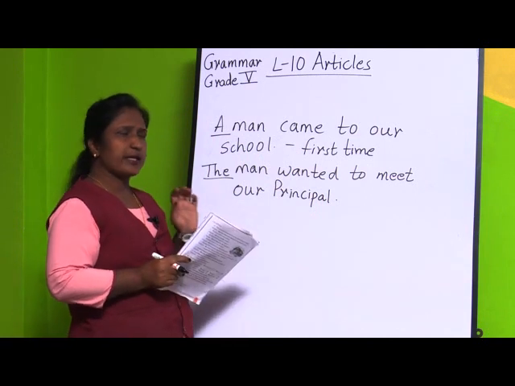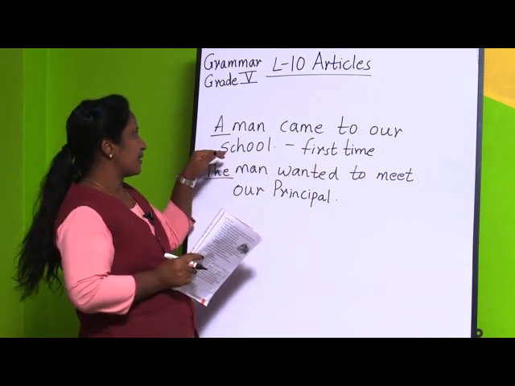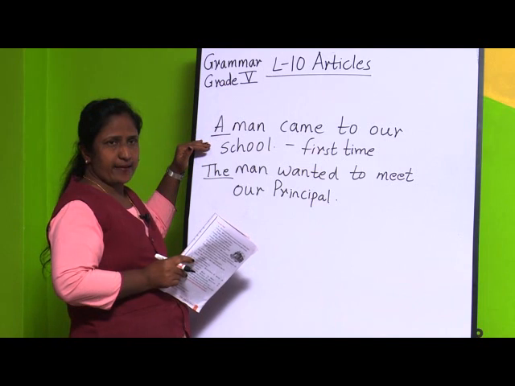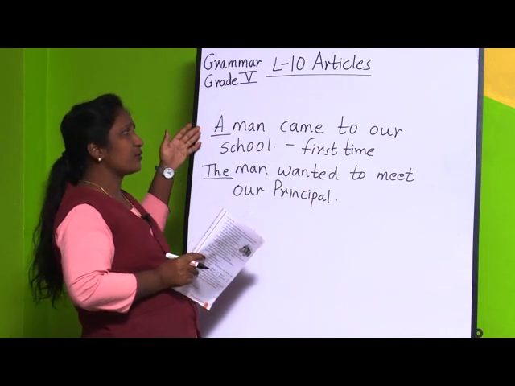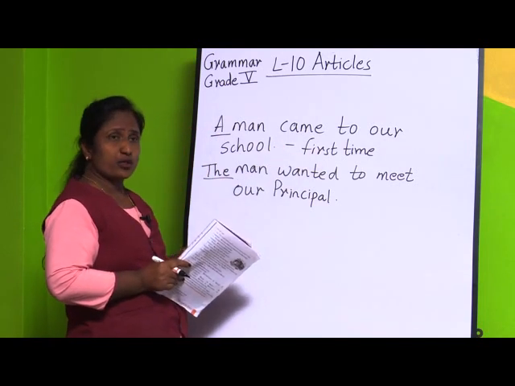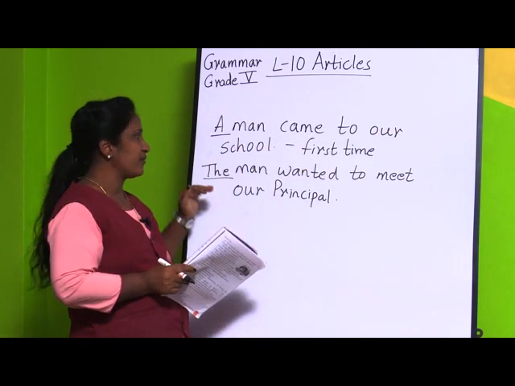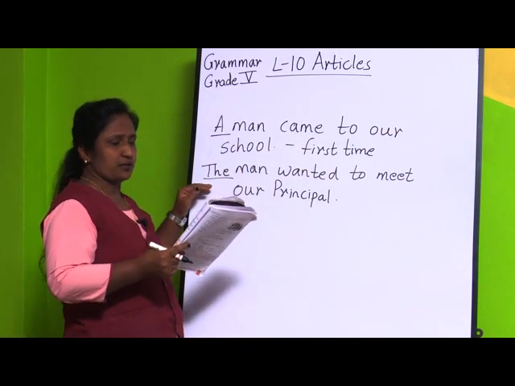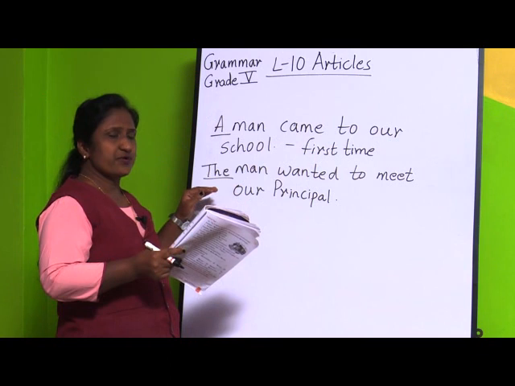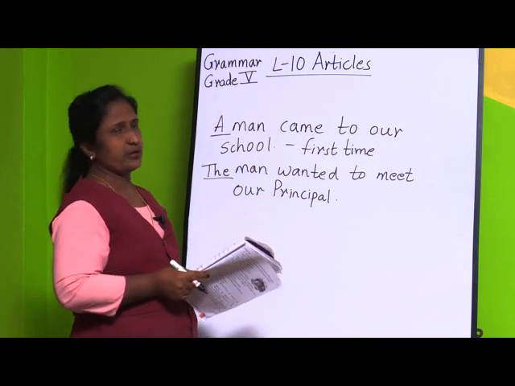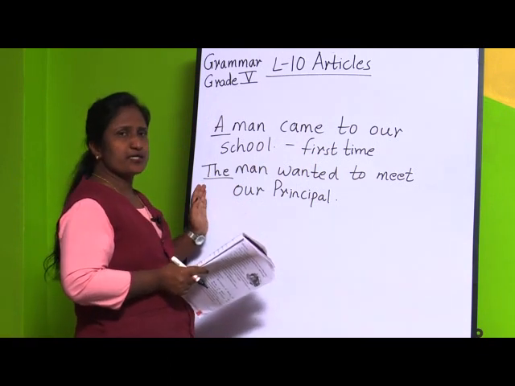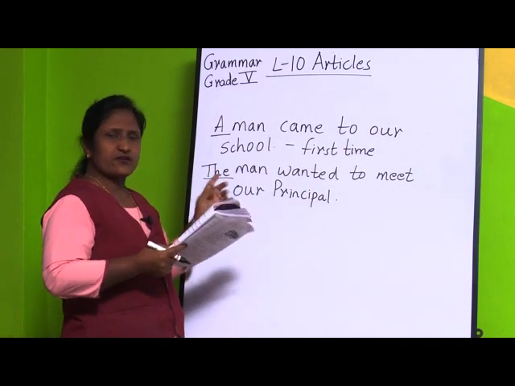When we are talking about any person or anything for the first time, we are going to use a or an. But when I am talking about them the next time or second time, we are going to use the article the, because we are talking about the particular man only. So, that is why we use the article the. This is the first rule.